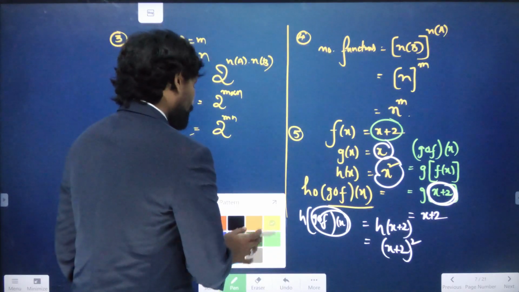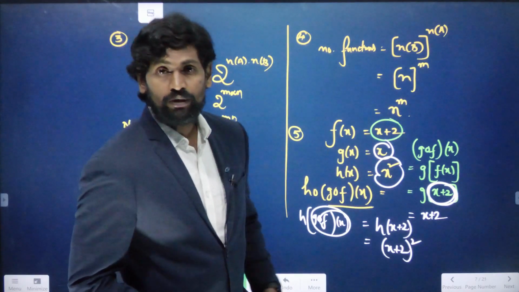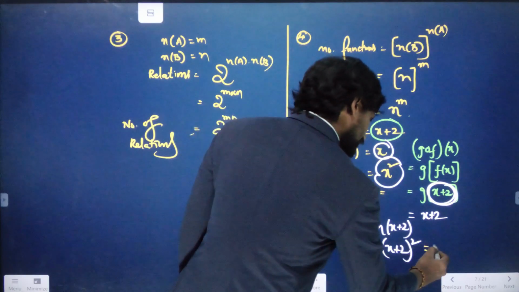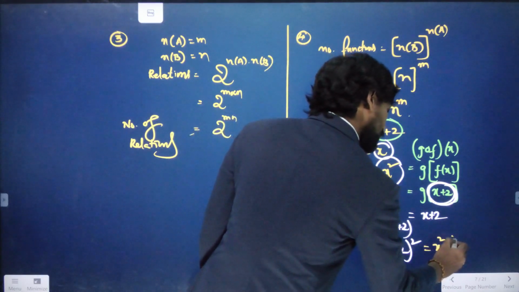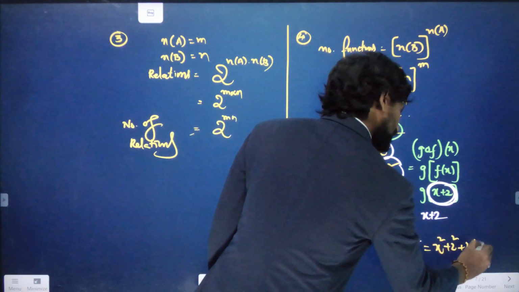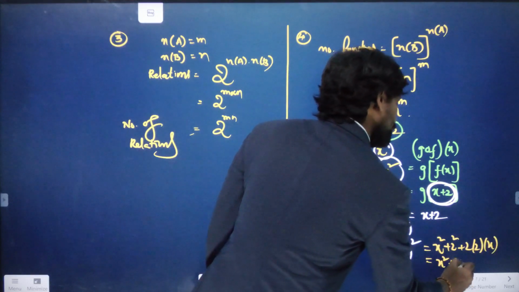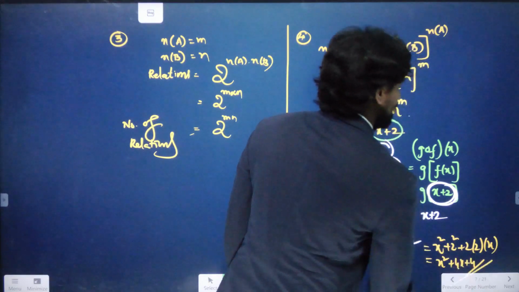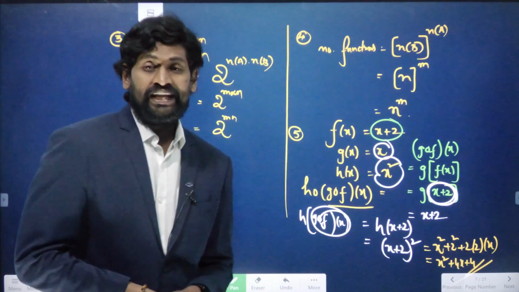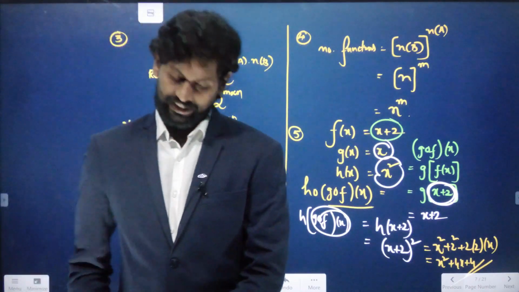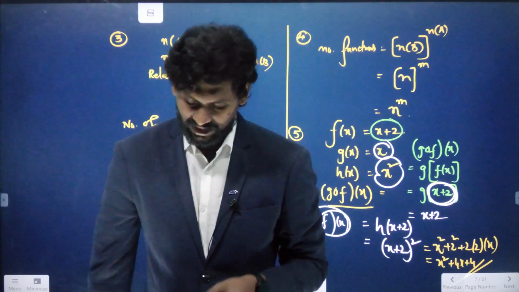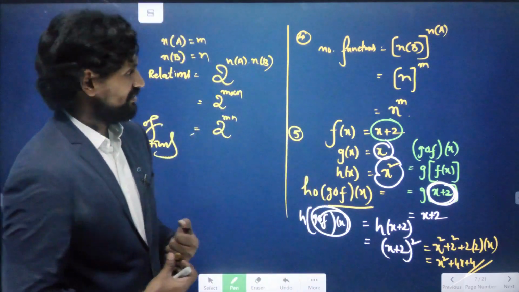While observing the algebraic identity, it is in the form of (a plus b) whole square, which is nothing but a square plus b square plus 2ab. So it is x square plus 4x plus 4. This is the value of h circle g circle f of x. Option 4 is our required answer.